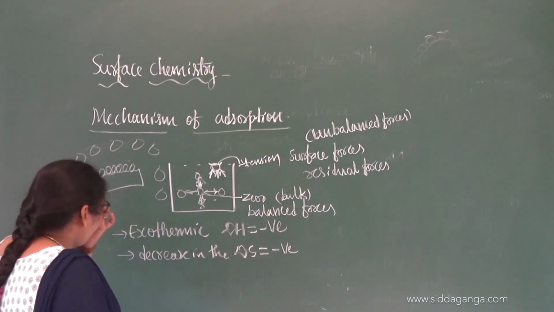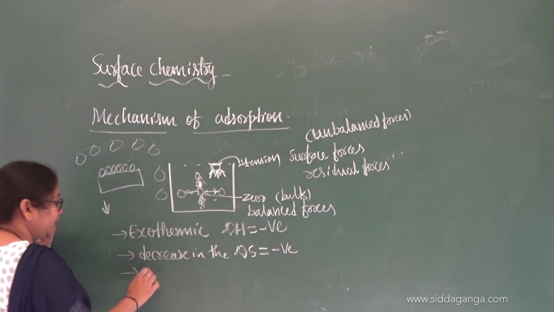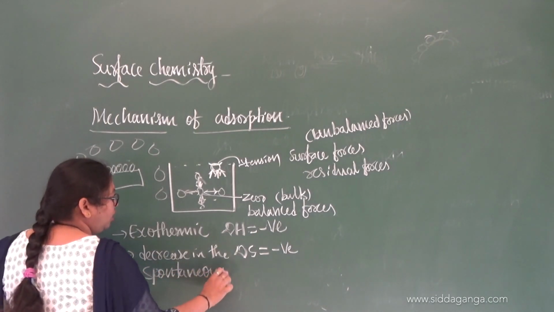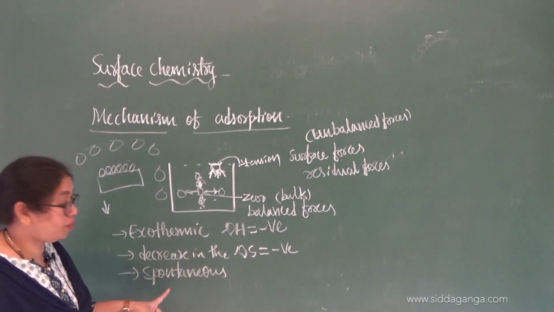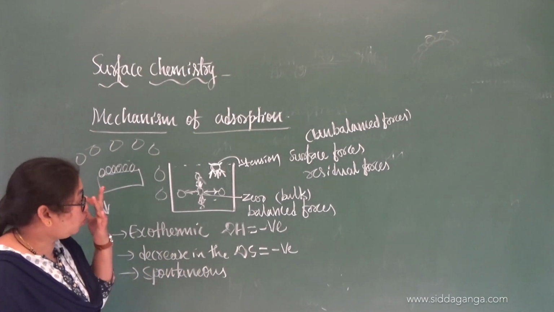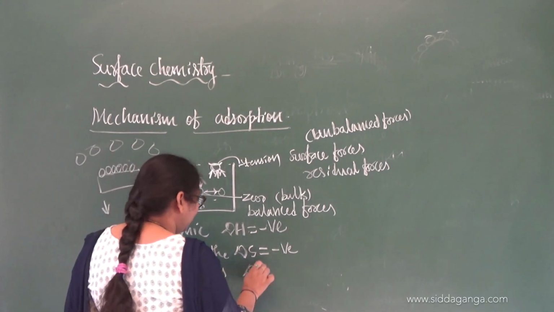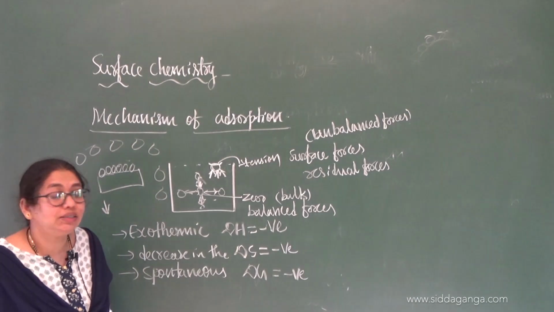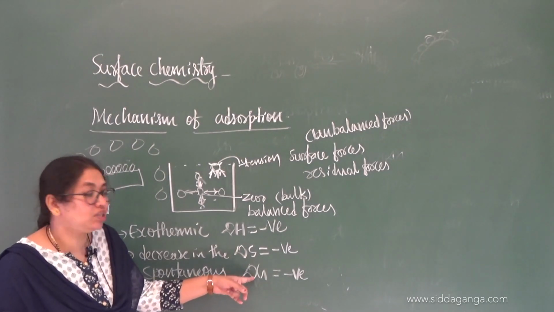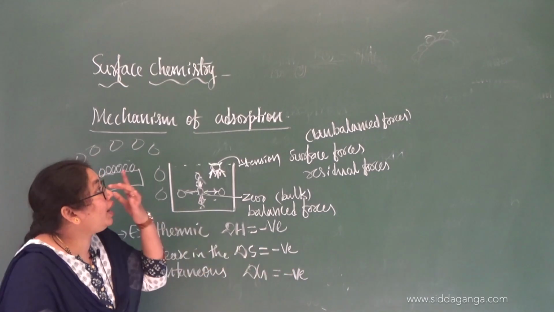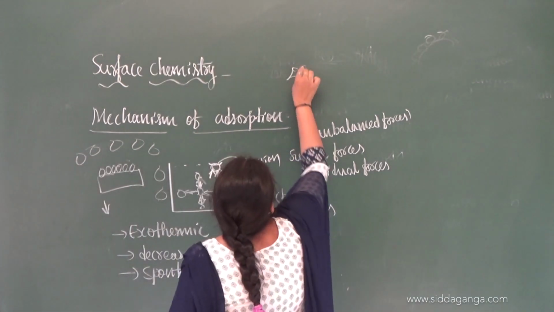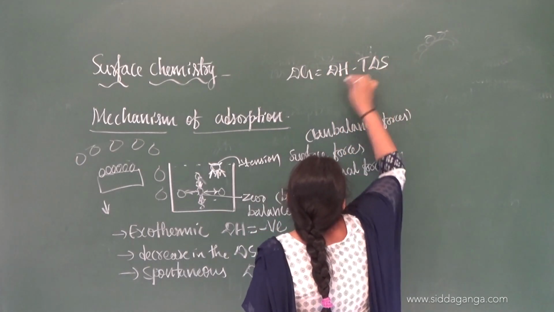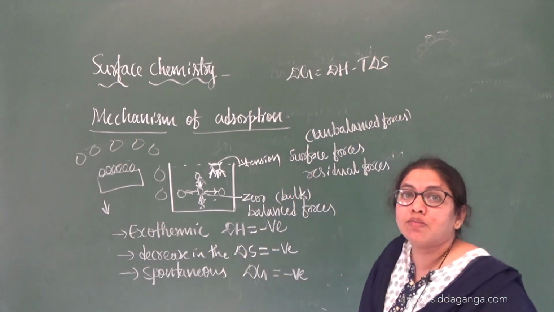And then adsorption is spontaneous in nature. Once you start, it will go continuously by itself. You know about spontaneous processes. Because of this, the value of delta G, the change in free energy, is also negative. If you go to the equation, delta G is equal to delta H minus T delta S, which you learn in thermodynamics.